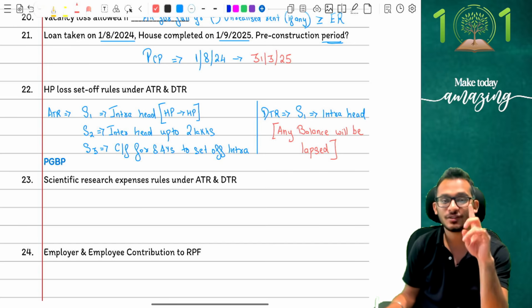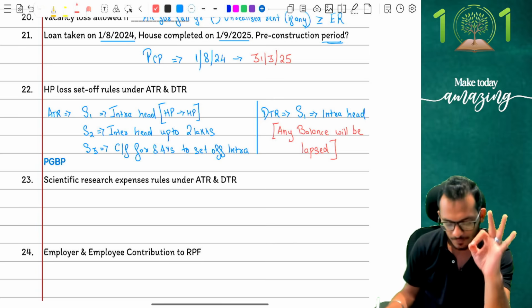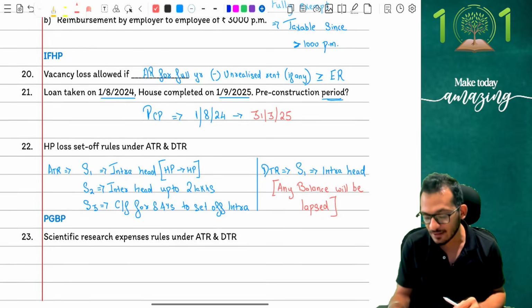Clear with me on this conversation? Any doubts on this part? Good enough to go? Perfect. With this, we are done with the HP rules also, people. We are at adjustment number 22.